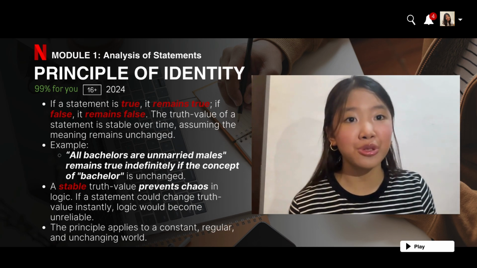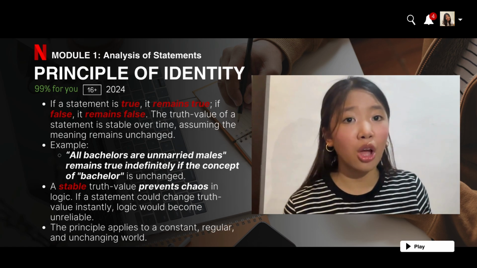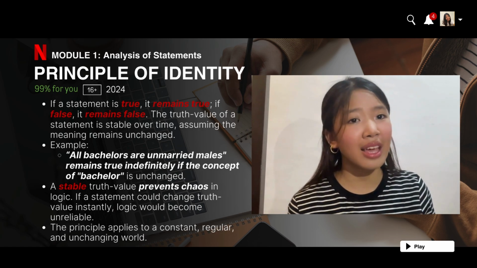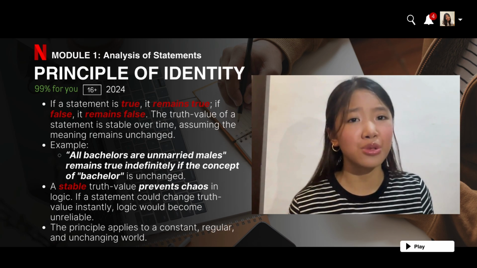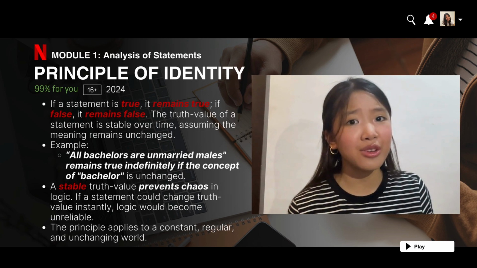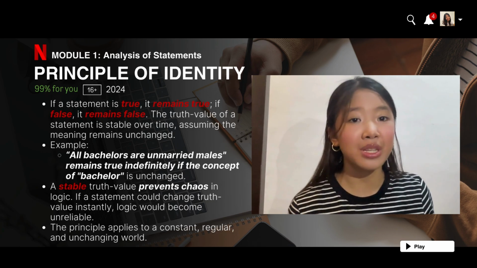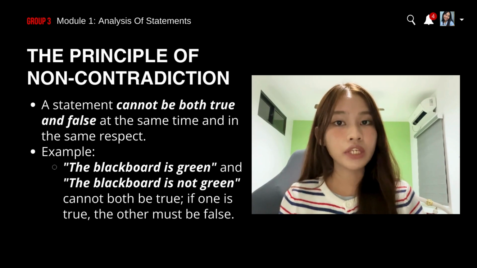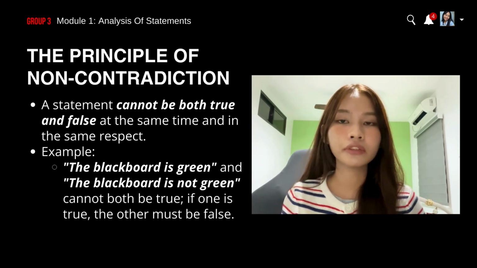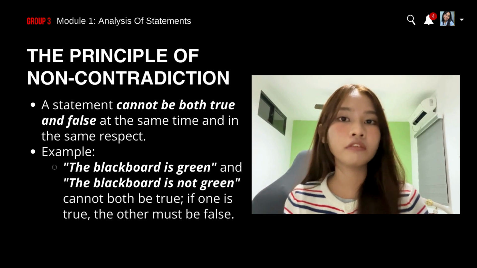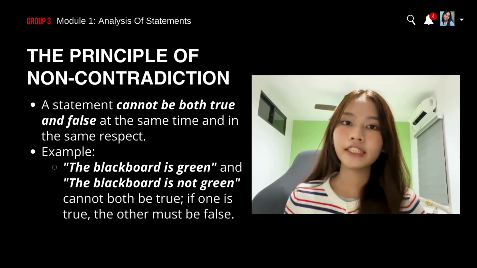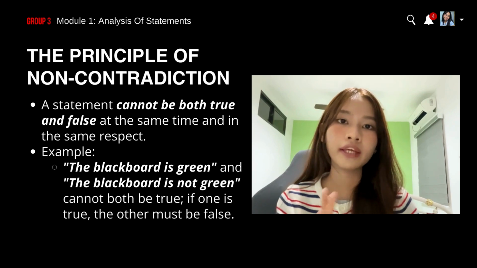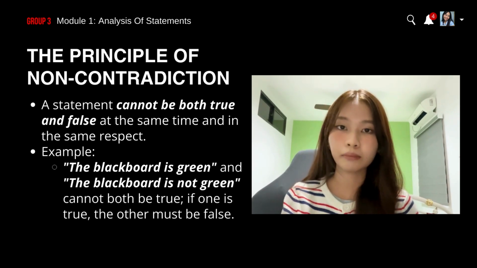Imagine if truths could randomly change. Logic would be a chaos. Like trying to follow traffic rules where red suddenly means go and green means stop. That would be such a chaos, right? I agree, and that is why we have the second principle in logical reasoning, which is the principle of non-contradiction. This states that a statement cannot be true and false simultaneously and in the same respect.